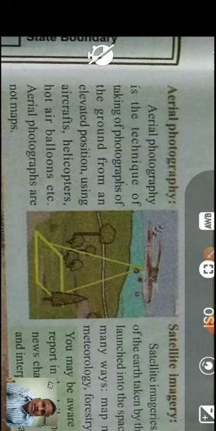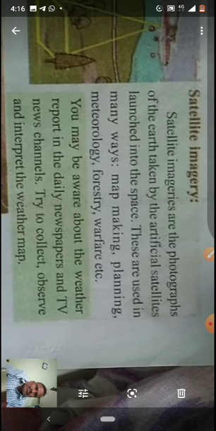With the help of aeroplane, and that is actually not a map. That is only a photo. But next, once you see, again we go to satellite. Satellite imagery. Satellite imageries are the photographs of the earth taken by the artificial satellites launched into space. Our scientists launch, that means they send, satellites into space to take photographs of the earth and everything.